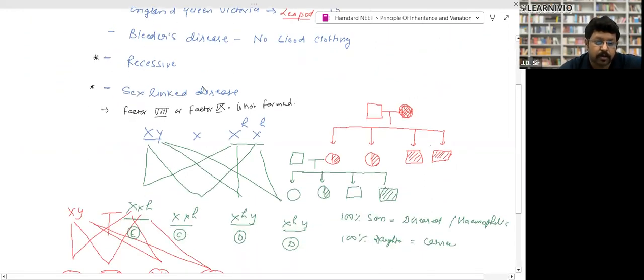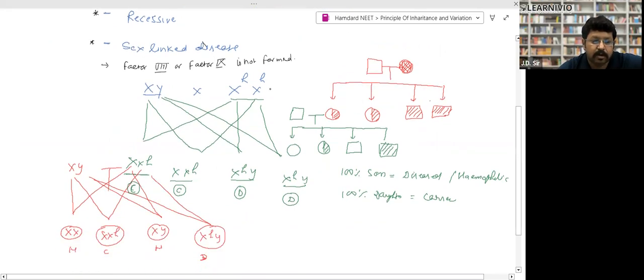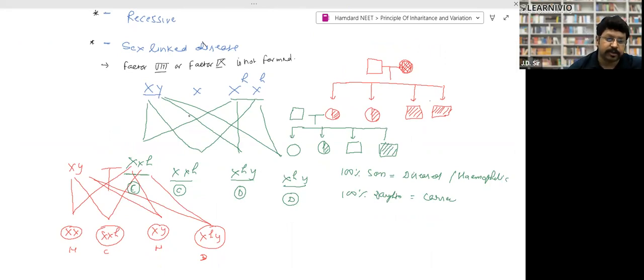Next, now listen. A normal male, look, I have made a cross over here. Please try to understand. A normal male got married to a hemophilic female. Now what will happen? Now I have made the cross. What comes in the cross?